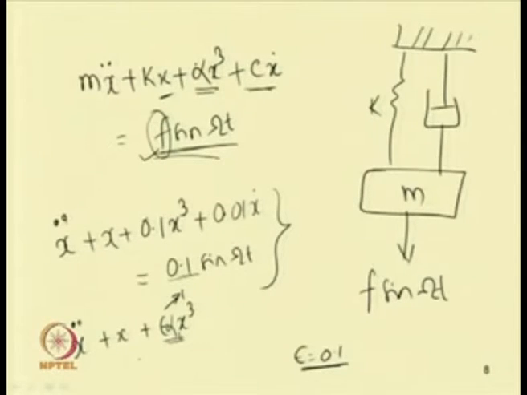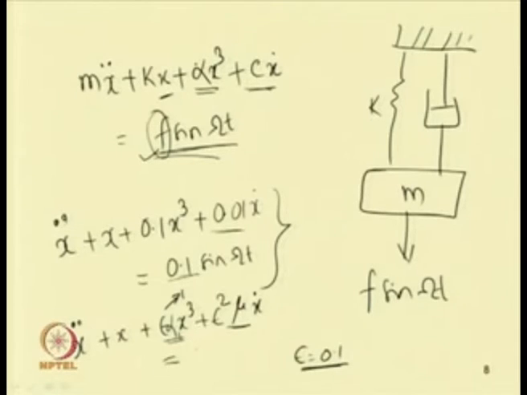Then this term 0.01 is of the order of epsilon square, so epsilon square mu x dot. Here mu will be equal to 1, which is the same as the coefficient of the linear term.